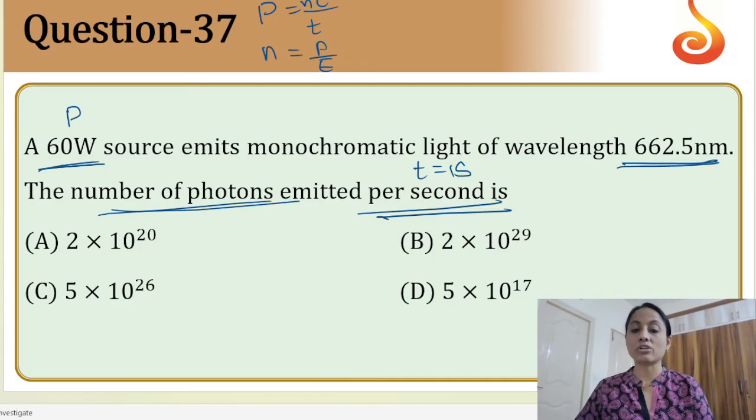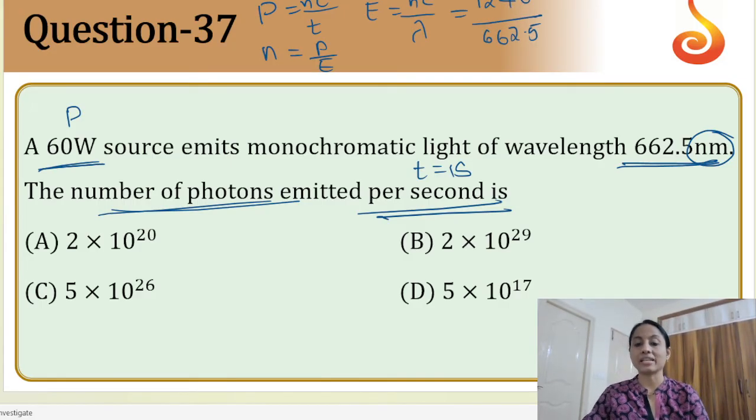Now the E value is not given. So in place of E we write hc by lambda. But the hc value directly you can take: if lambda is in nanometers, hc becomes 1240 by 662.5. Directly you can calculate the E value here. Substitute the P value, 60 watts. When you solve, you will get the answer 2 into 10 power 20. Option A will be correct here.